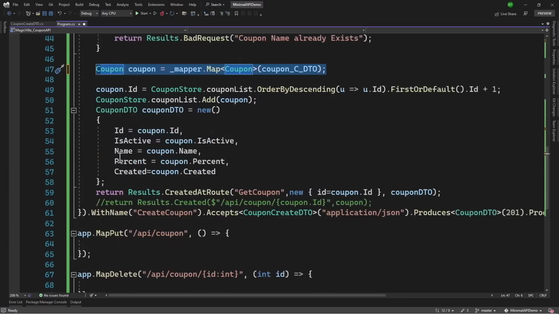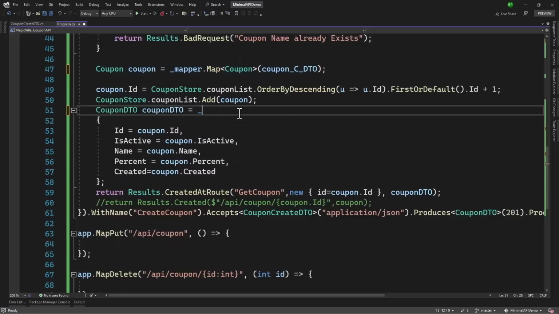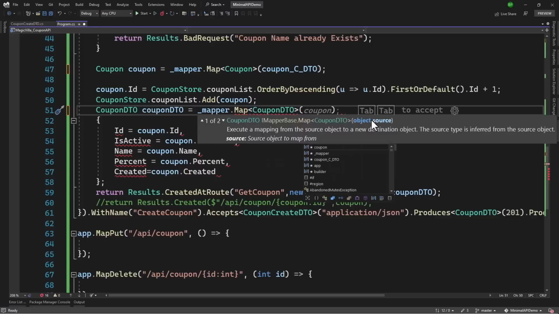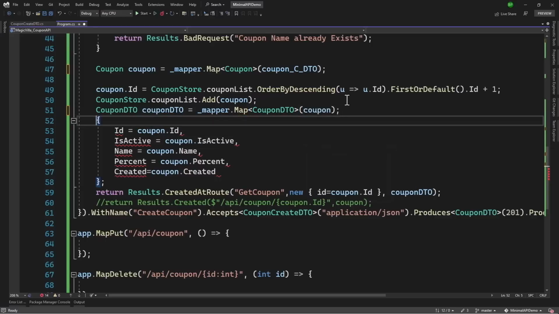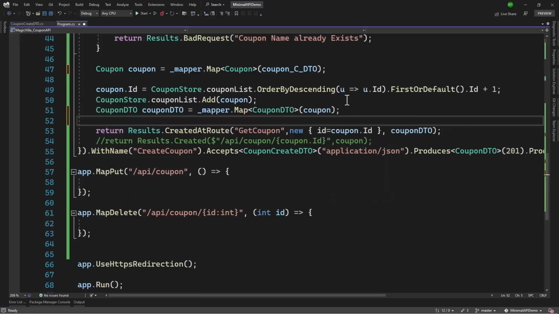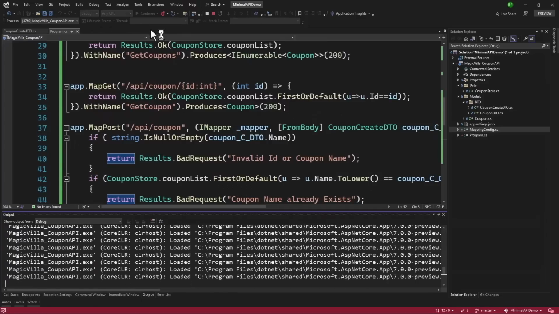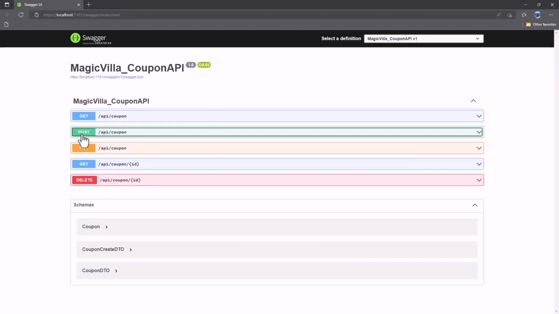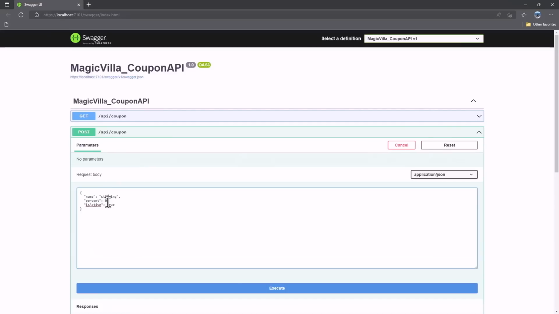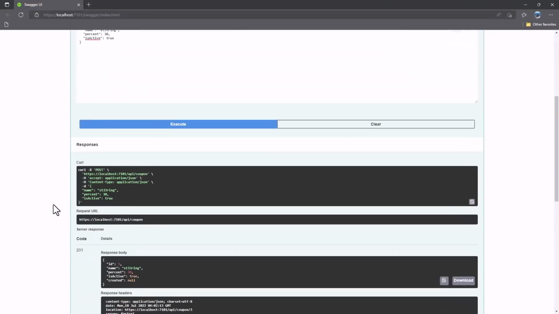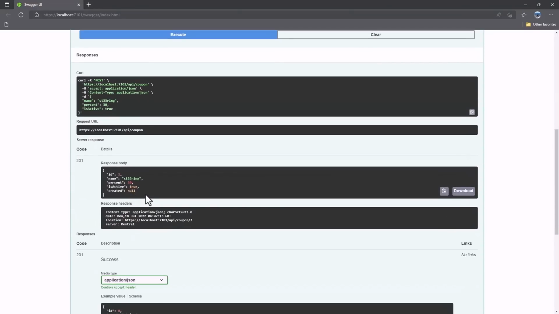Pretty simple. Let me go back, and here we will say _mapper.Map. What is the destination? That is coupon DTO. Let's add that. And what is something that we are converting, or the source here? That is the coupon object. Nothing else is needed. Perfect. That looks good. With that, let me run the project and make sure it still works. We will try to create something here. And great, that is still functional and everything is working as expected.